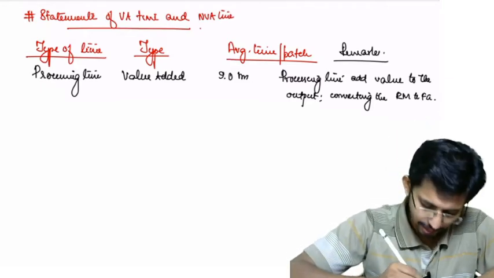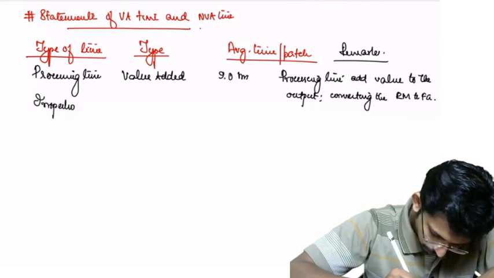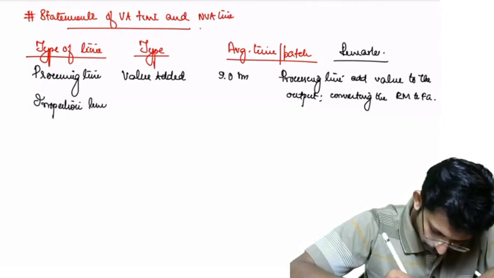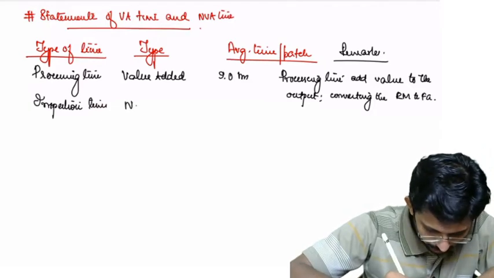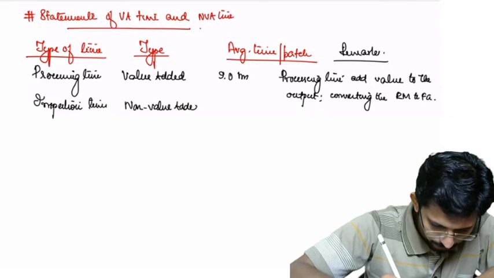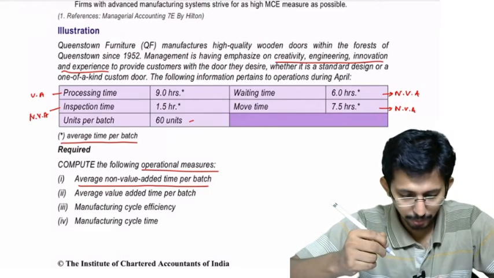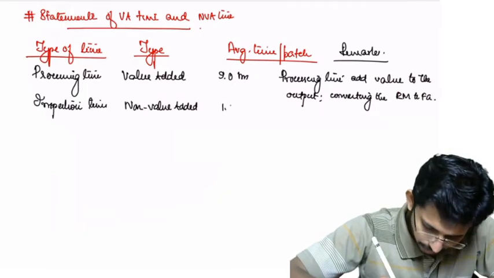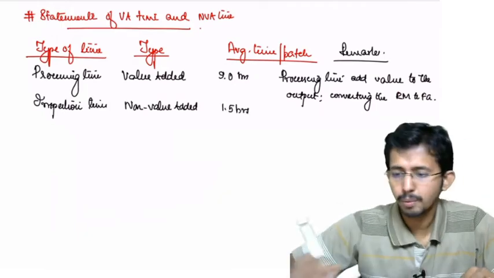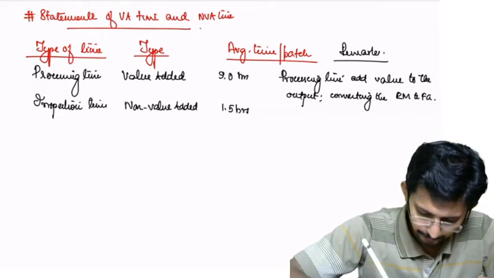Next, inspection time. What is the type? Non-value added. What is the time taken? The average time taken is 1.5 hours. What is the remark you can write?